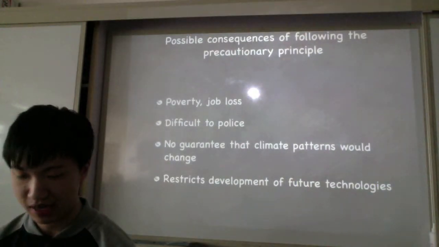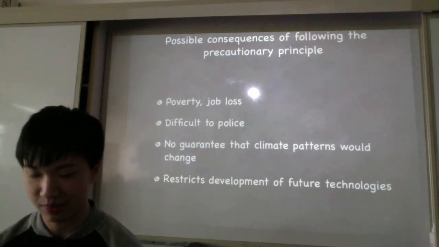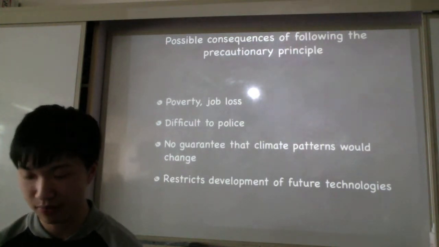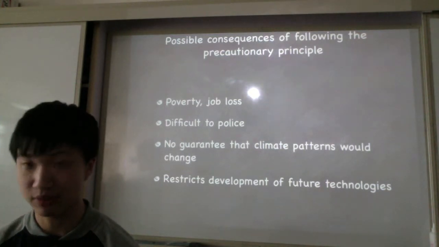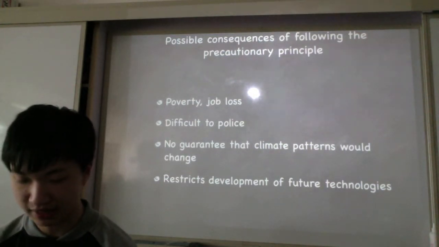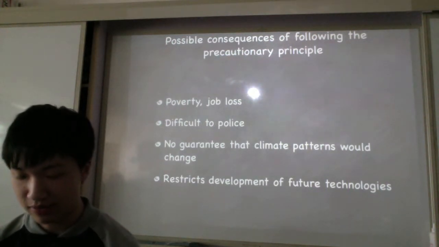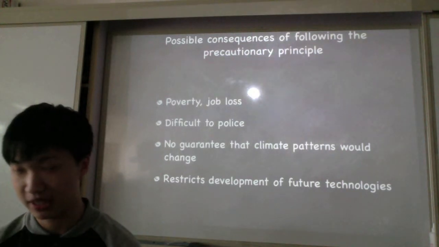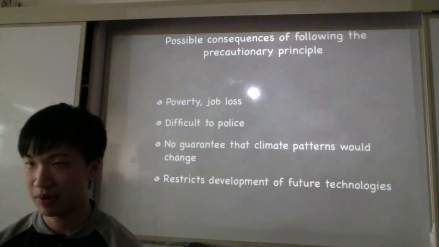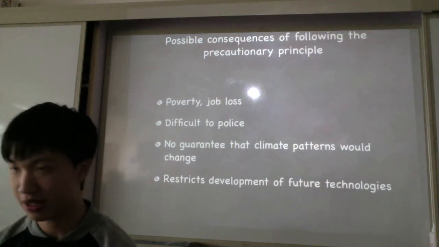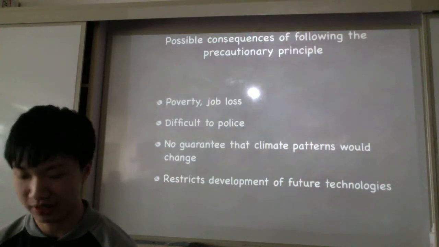However, as with every action, there will be some consequences. By cutting down greenhouse emissions, this might delay economic growth within developing countries, which will further increase poverty within these regions. Secondly, this is very difficult to police because what level of action will be considered sufficient on a global scale in the current absence of scientific proof? Not many people would stop the production of their factories if there is no scientific proof backing up their carbon emissions.